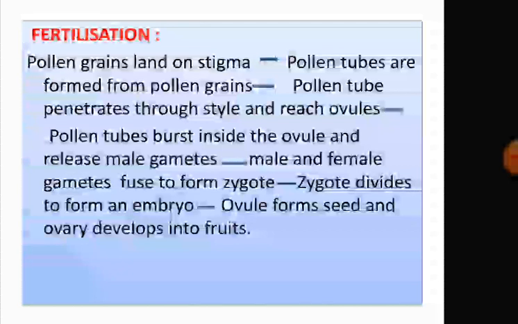Did you understand? After the process of fertilization, after the formation of the zygote, the sepal, petal, stamen, stigma, and style all dry and fall. The zygote divides and redivides to form an embryo. The ovule forms the seed and its wall forms the seed coat. The ovary develops into a fruit. So the fruit is the ripened ovary and the seed is the ripened ovule. That's why it is said the ovule forms the seed and the ovary develops into the fruit.